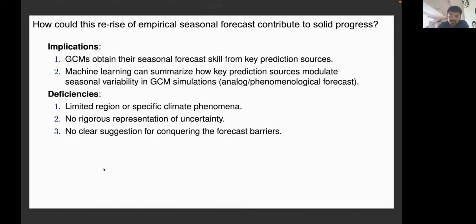So how could this rise of empirical signal forecast contribute to solid progress in our understanding of signal forecast? There are some implications here. First, GCMs, global climate models or general circulation models, obtain their signal forecast skill from predictability sources. And machine learning can summarize how these predictability sources modulate seasonal variability in those model simulations. Often this is called analog forecast or phenomenological forecast. But there are some deficiencies in this methodology.